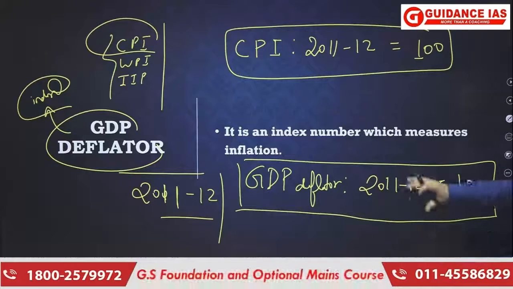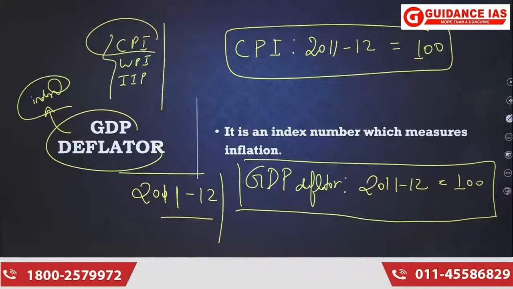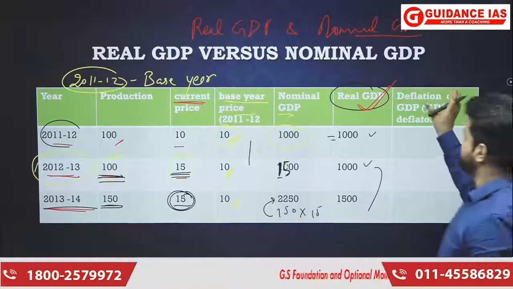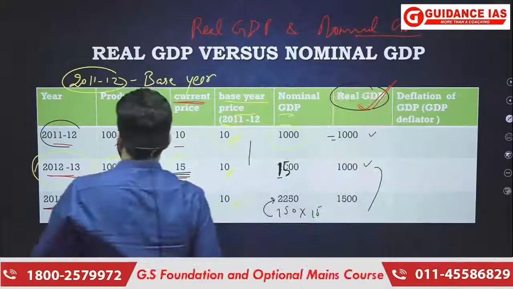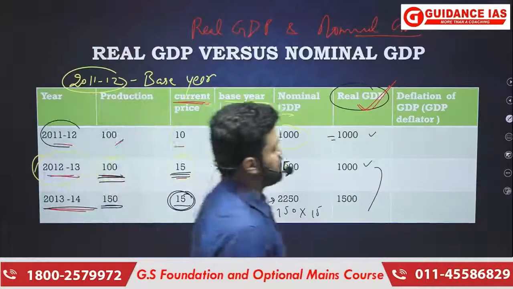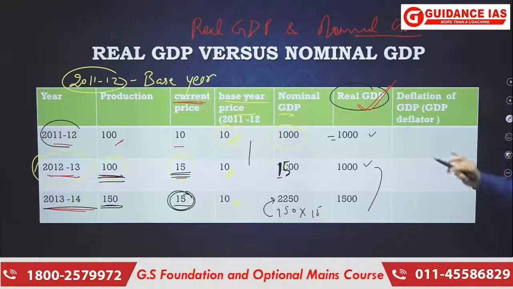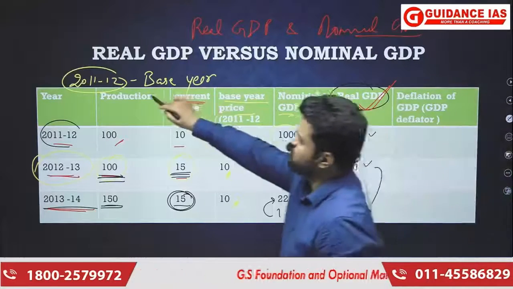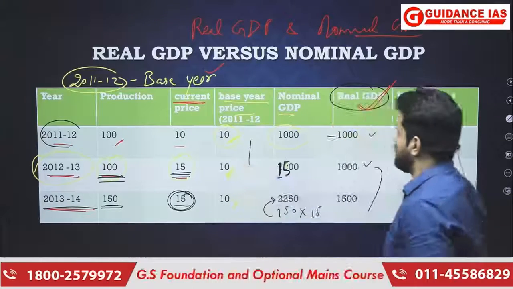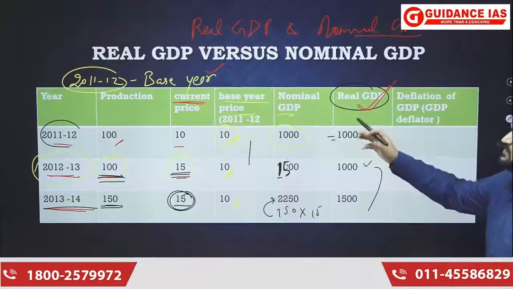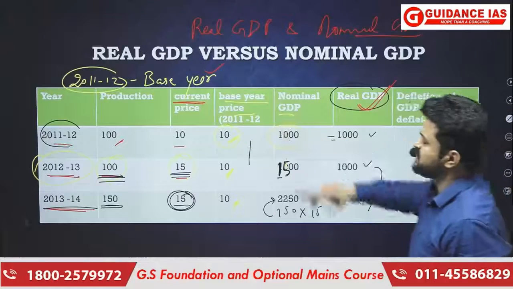Now, if this is how GDP deflator is expressed, then just go back to the previous table. And this is the column for GDP deflator. Then how can we write the value of GDP deflator here? Okay. In our example, 2011-12 is the base year. So the value of any index number in the base year is always 100.